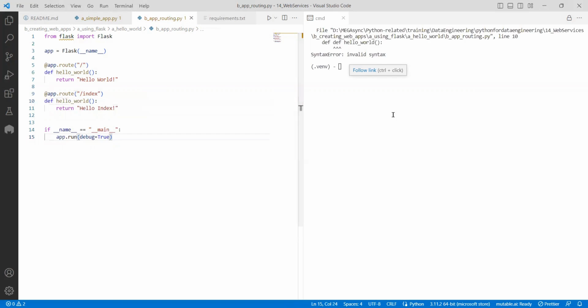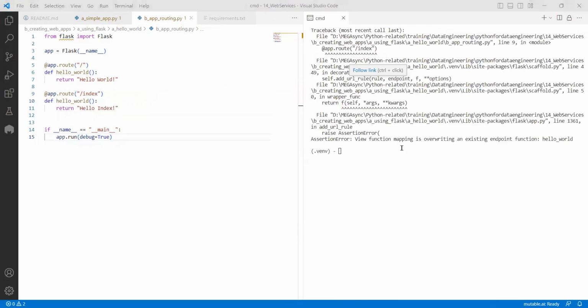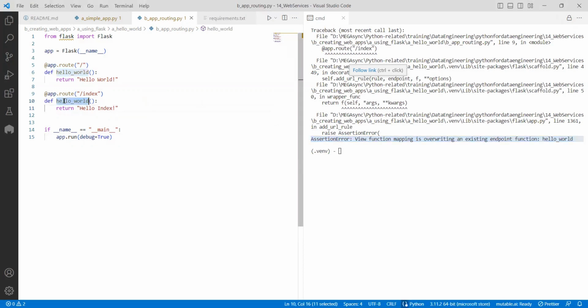Okay. If I execute again right now, it should work. What is it saying? Hey, you are trying to overwrite it. So, function overwriting mapping on an existing endpoint. So you are trying to do like this. It is a problem because here you have the same logic. Either the user gives directly or indirectly, you want to get the same response.